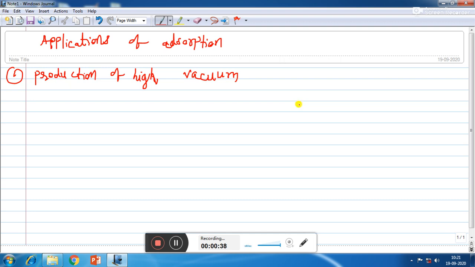So we will see that if you are having a closed vessel containing air, then we can adsorb all the traces of air by charcoal, and thereafter we can evacuate it by a vacuum pump to give a very high vacuum.